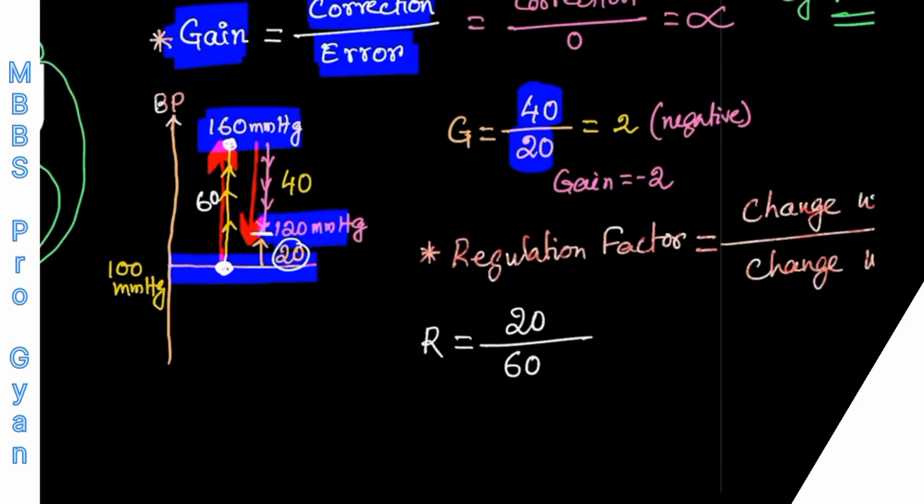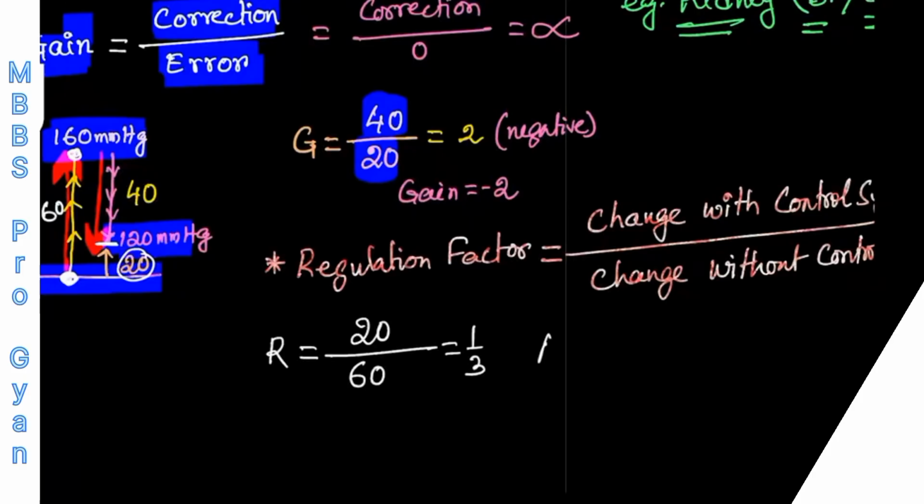So basically the error upon the change without control system, we can say like this. So this is basically 1/3. Please remember the accuracy of the control system is inversely related to the regulation factor or R. Okay, more is the regulation factor, less is the accuracy.